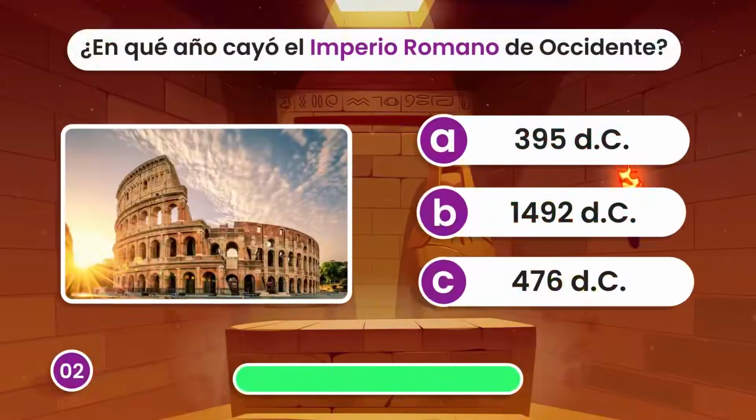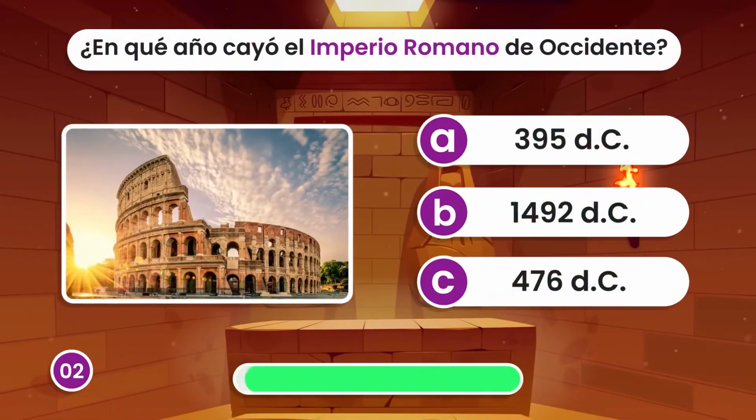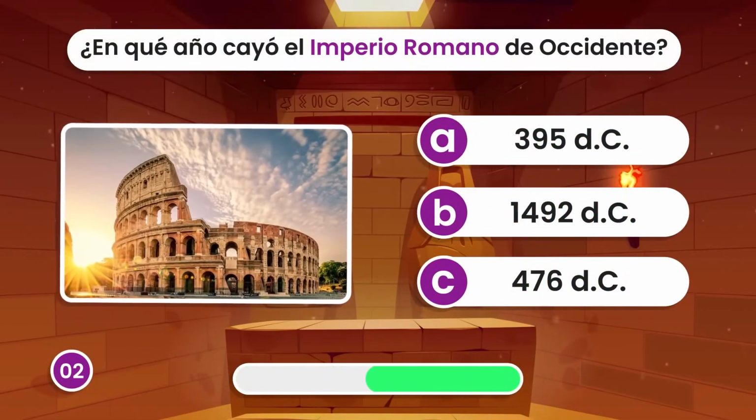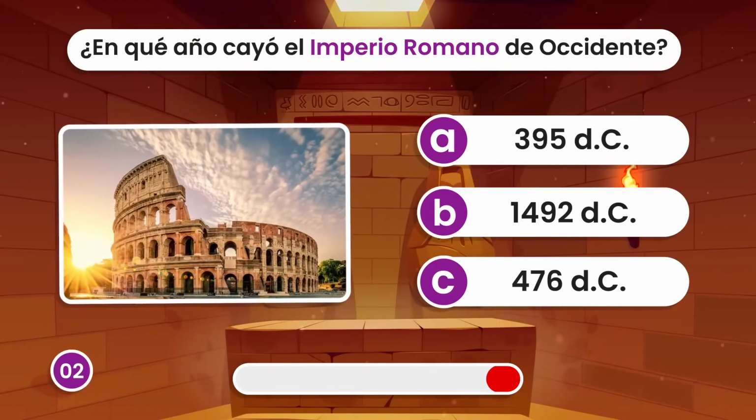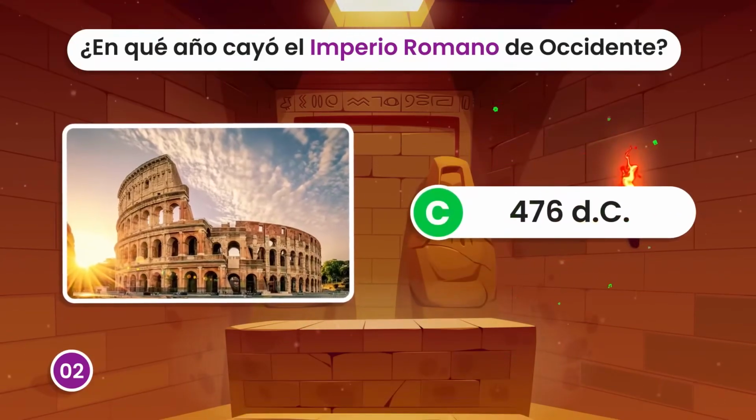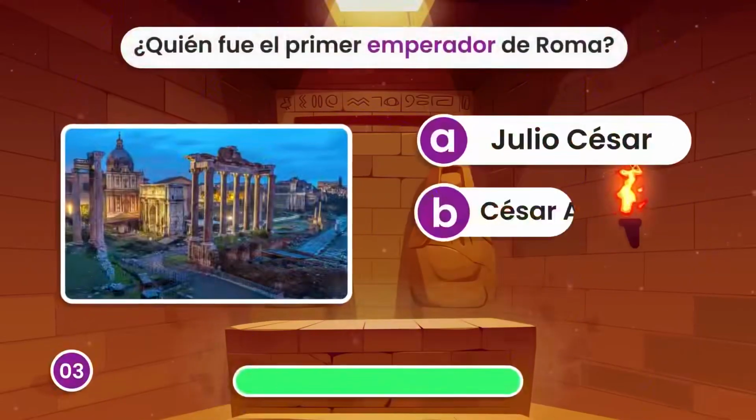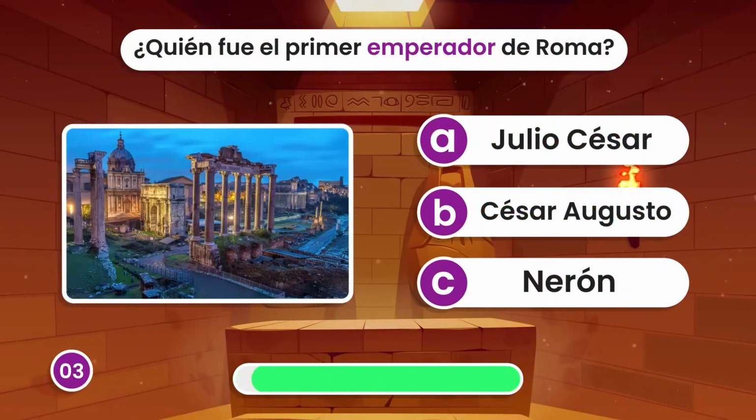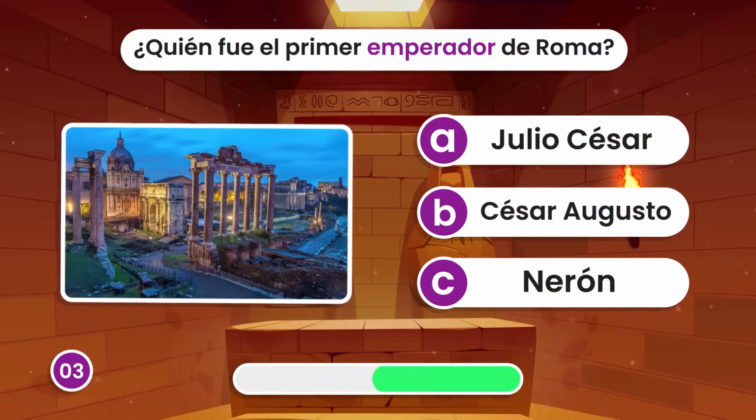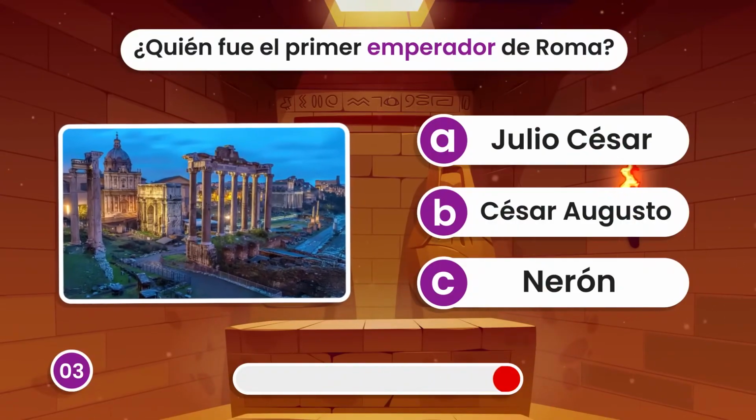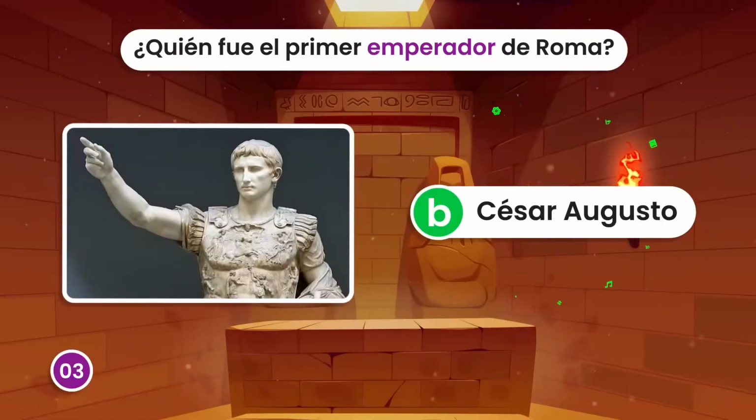In what year did the Western Roman Empire fall? In the year 476 AD. Who was the first emperor of Rome? Caesar Augustus?